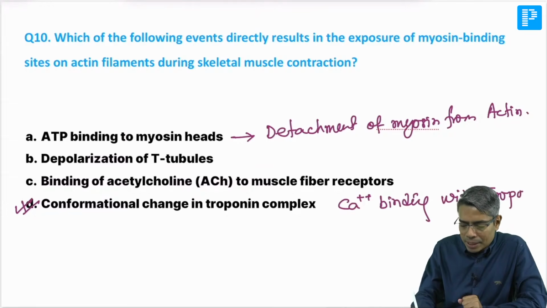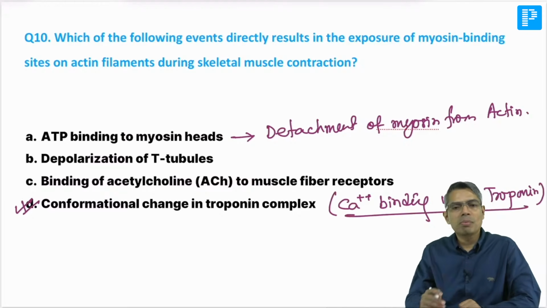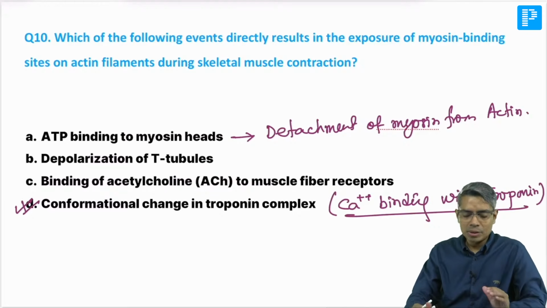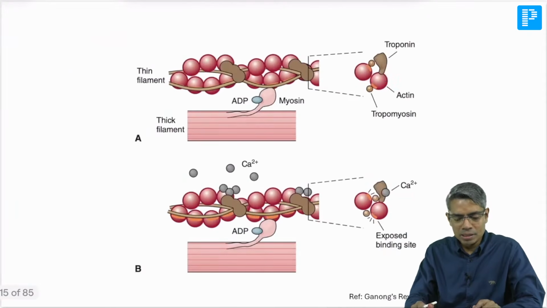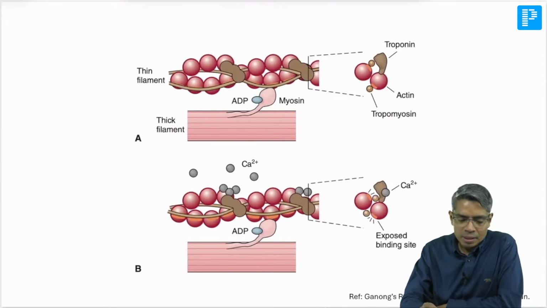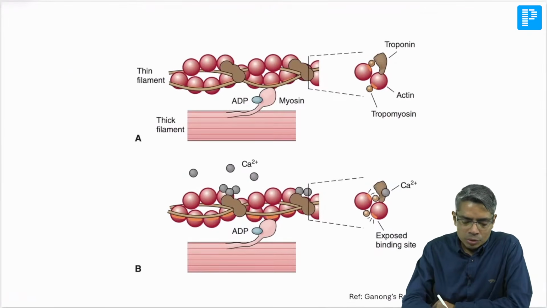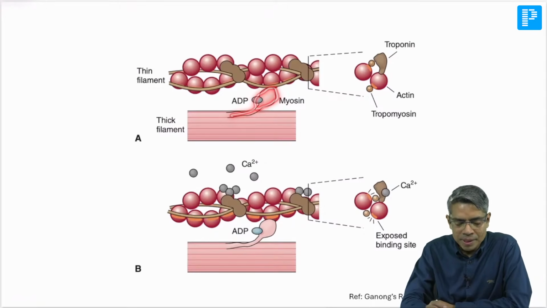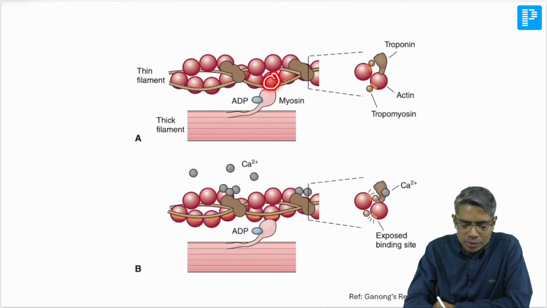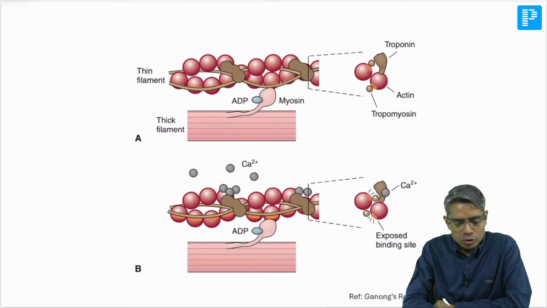Whenever calcium binds with troponin, then and only then will the tropomyosin shift, and that leads to exposure of this head. So look at this diagram which is given clearly, once again. This is the myosin head, right? This myosin head was supposed to bind with this actin subunit. Two actins you are finding here, and this is one actin.